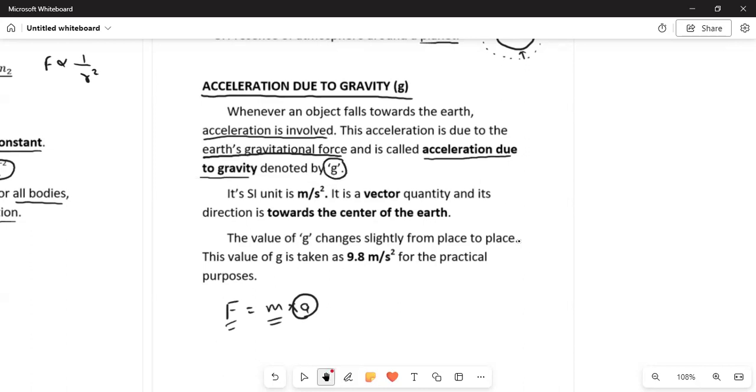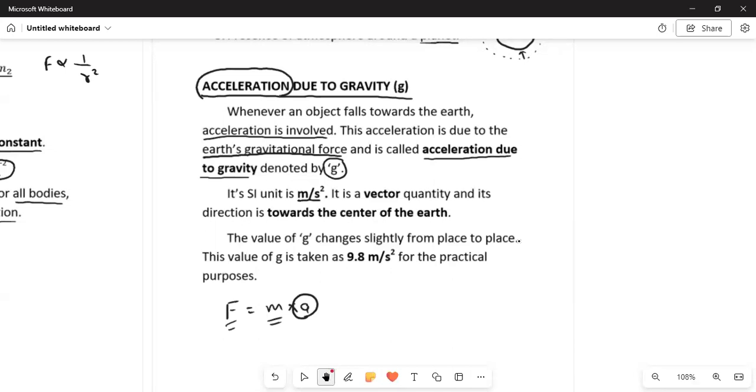Okay, so as the word says, acceleration or g is nothing but the acceleration only, which we saw in the motion chapter. So its SI unit will also be meters per second square. It was the same for the acceleration in the motion chapter, and it is also the same over here.